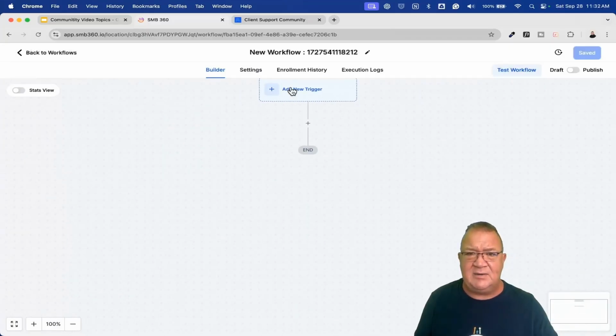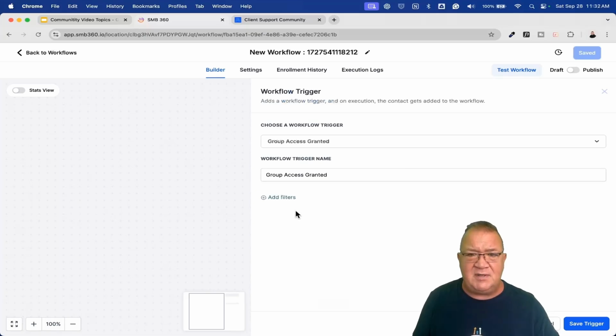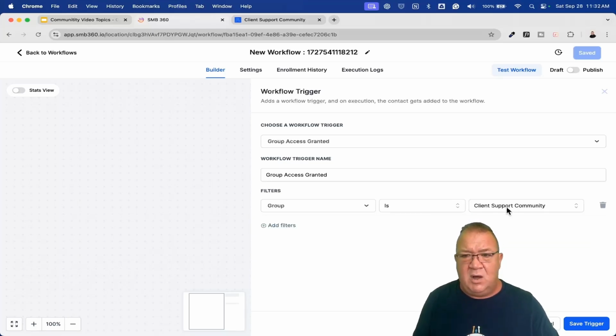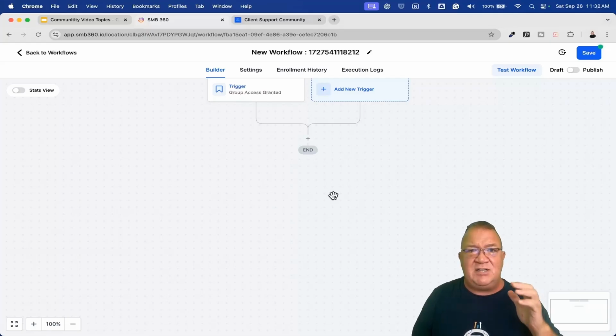Yes, I got that. Thank you. And if you come over here, I think it's just groups. So inside communities, you can say group access granted. If you come up here and select that and you go to your filters, you can say group and just say which one this is, client support group. All those support groups, and that could be your trigger. You can't trigger a workflow when somebody creates the account on the portal, but if they join a particular group, then you can. This may be a great way for people who join your group through the open group, if it's a public group, for you to be able to keep track of them.